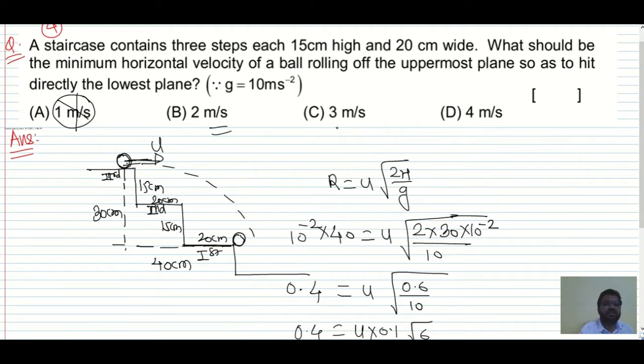So 2 meter per second, 3 meter per second and 4 meter per second. In this, if you see, 2 meter per second is the answer. So I hope this is clear, right? So minimum possible is 1.63. If in the options they give 1.63 as the answer, then that is also possible. More than this 1.63, all the values are possible, but they are asking the minimum horizontal velocity, and that is the reason I chose the 2 meter per second. So I hope this is clear.